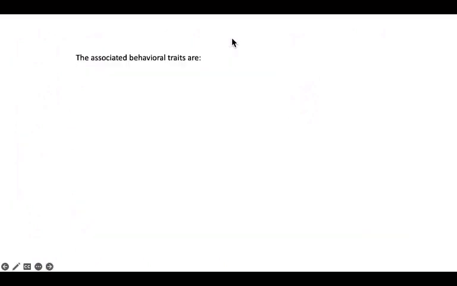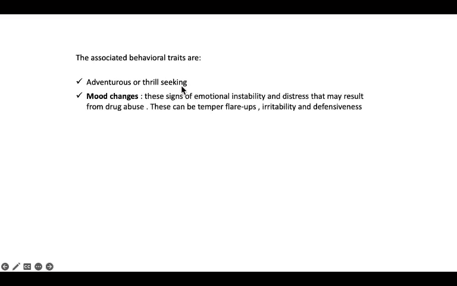So let's try to look at the behavioral traits associated with the substance abusers. So we have one. There is adventurous or thrill-seeking. Okay, so this is one of the disorders. We have adventurous and the thrill-seeking. So those people who abuse drugs, most of the times you find them moving around. Okay, and then also thrill seeking. So they don't usually sit on one point, they move around, okay, to look for drugs.